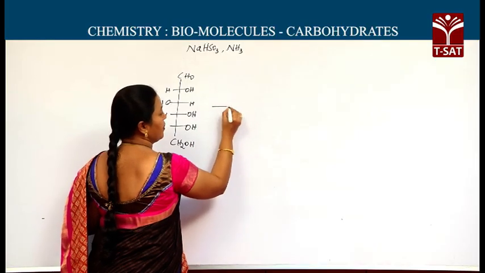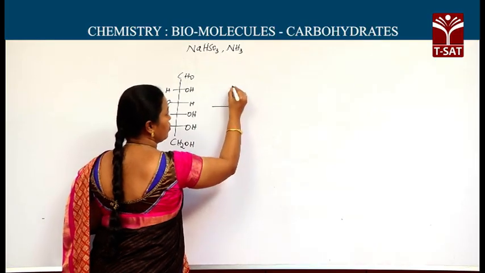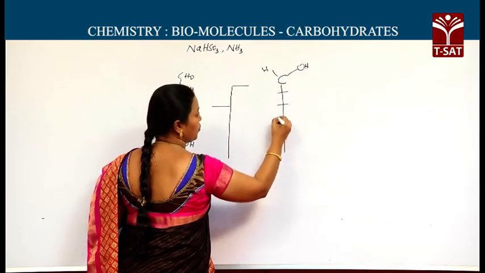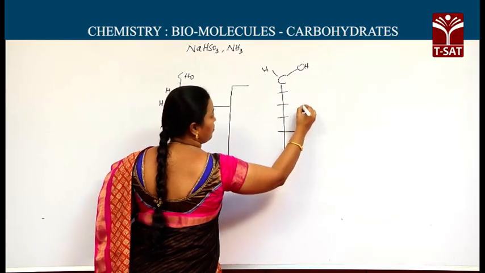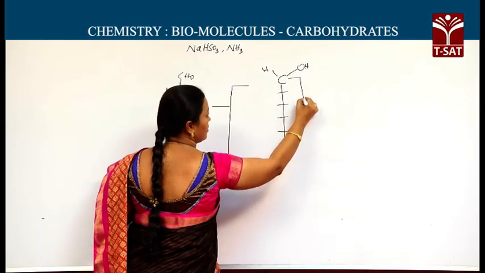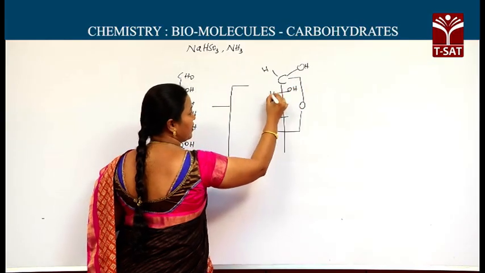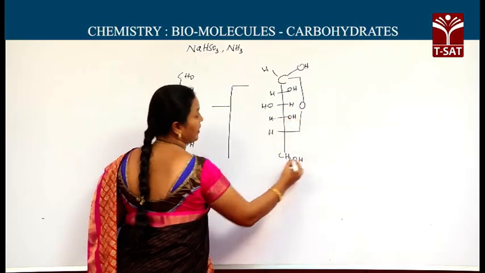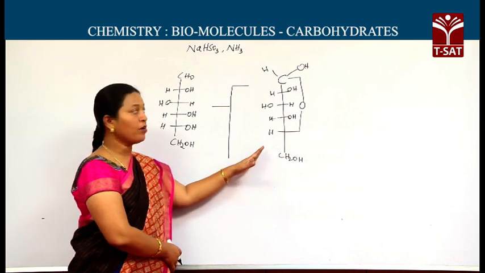Now, ring structures for this glucose. The ring starts from the first carbon to the fifth carbon, mediated with one oxygen. It means it is a 6-membered ring which contains 5 carbon atoms and 1 oxygen atom, and it is one of the ring forms of the glucose.